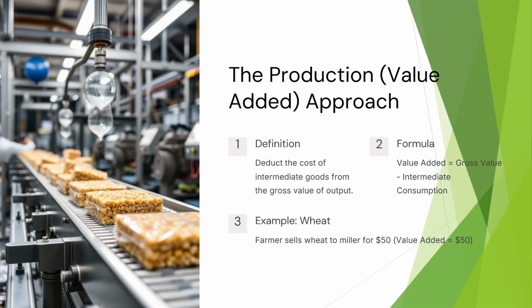The production value added approach. Definition: deduct the cost of intermediary goods from the gross value of output. Formula: the value added equals gross value minus intermediary consumption. For example, wheat. Farmer sells wheat to miller for $50. Here the value added equals $50.